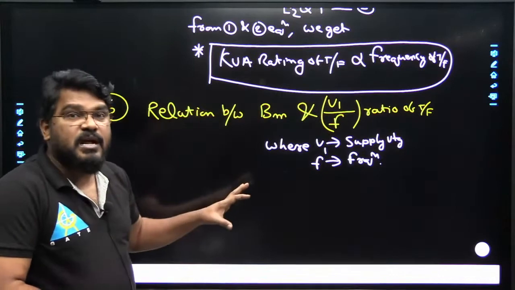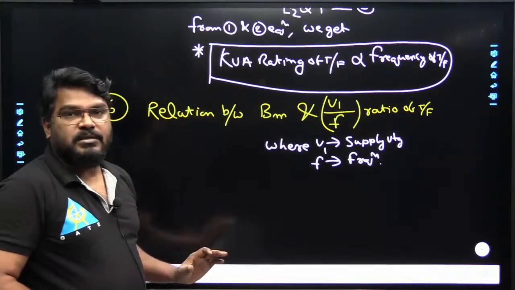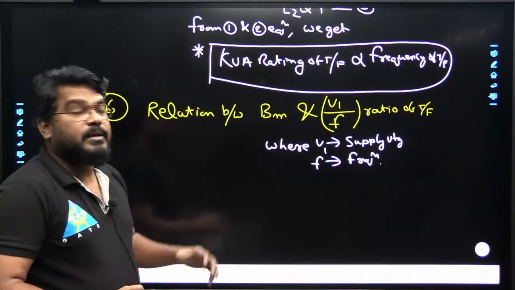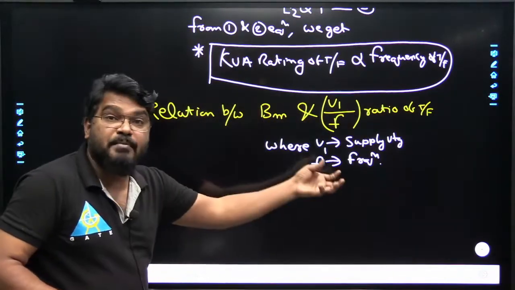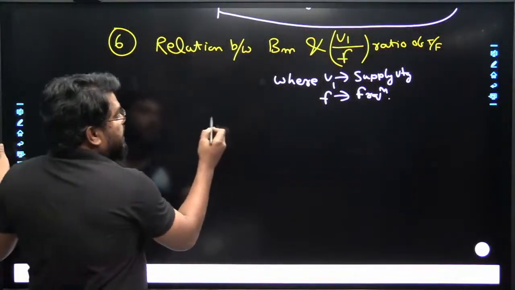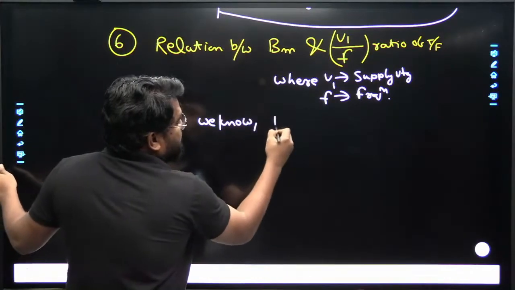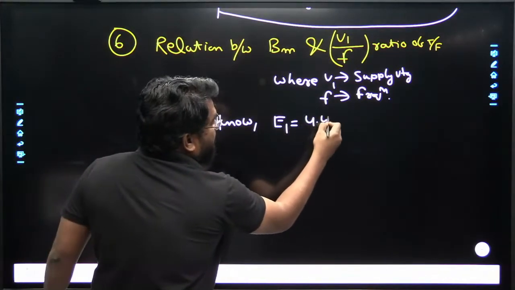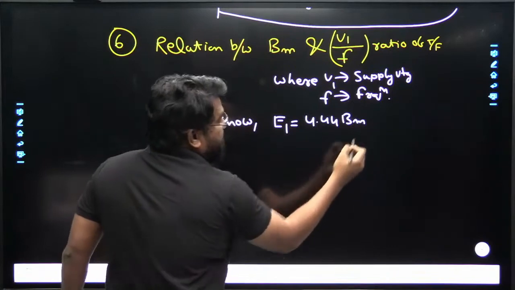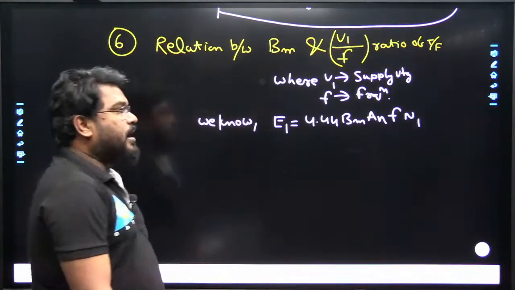So this relation also we can obtain by using the EMF equation of the transformer. How do we obtain? By using the EMF equation of the transformer. So we know the EMF induced in the primary winding is E1 equal to 4.44 B maximum A N1 F, okay, A, N1 and F.